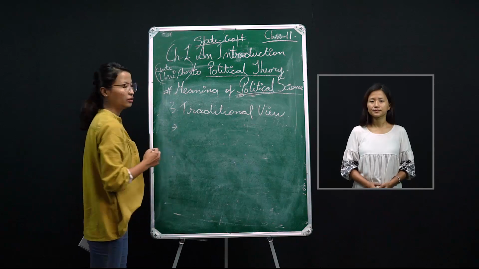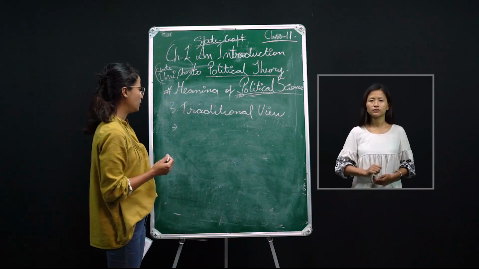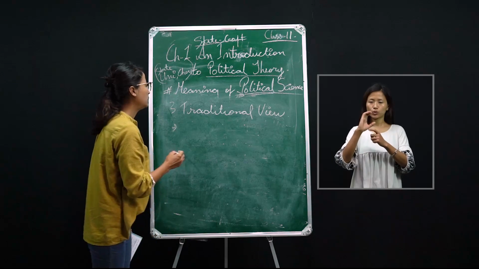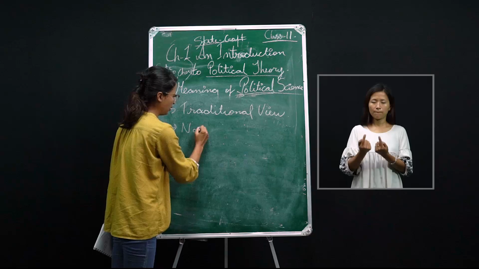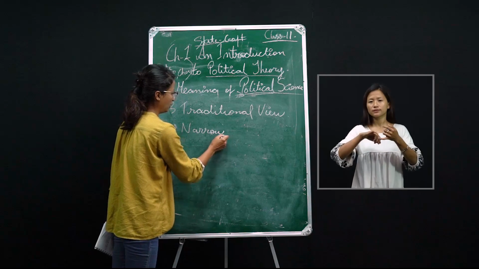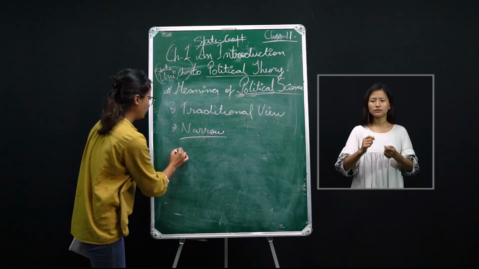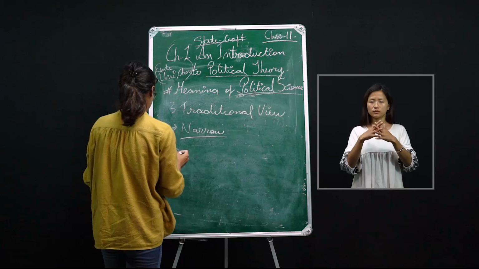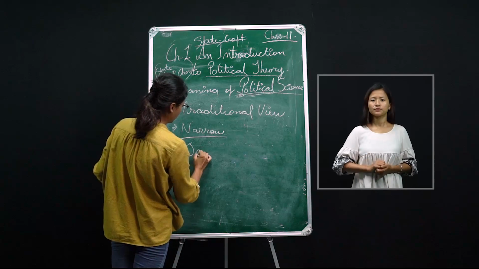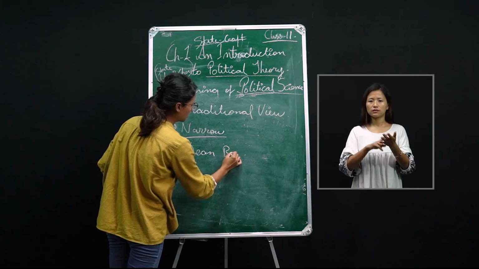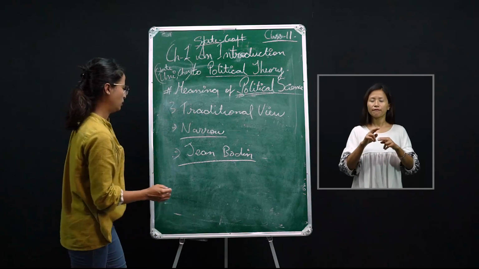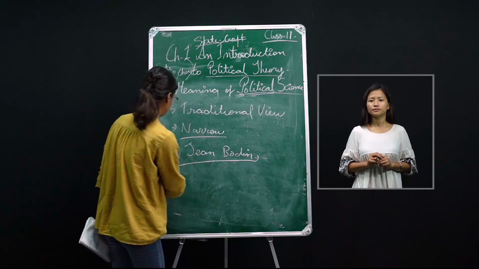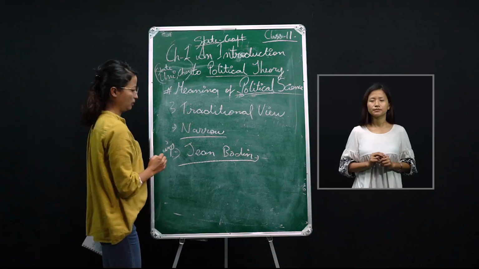The third one is the traditional view. Their view on political science is narrow. Here we'll give one personality, Jean Bodin. He's a French writer, which is important.